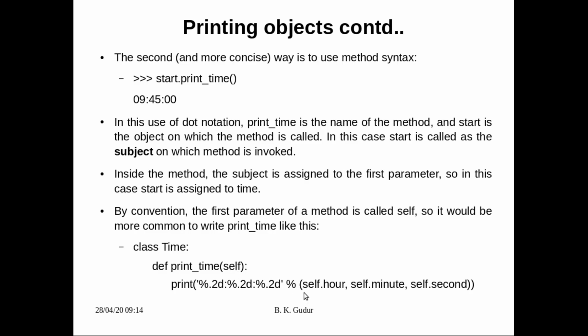So that here, earlier it was t, we printed t.hour, then t.minute and t.second. Now because it's self, you just write self.hour, self.minute and self.second, right? Because the first parameter will be the object on which we have called the method, the object itself. Because of that, it's more convenient to call the first parameter self.